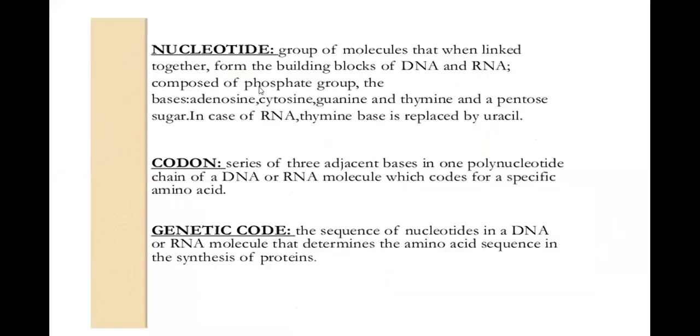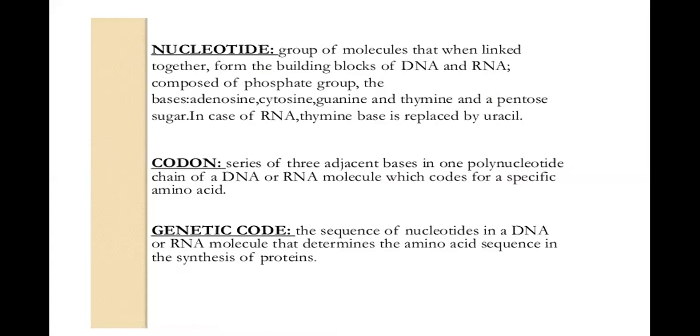Nucleotide. What are nucleotides? They are a group of molecules that, when linked together, form the building blocks of DNA and RNA. They are composed of a phosphate group, the bases adenine, cytosine, guanine, and thymine, and a pentose sugar. In case of RNA, thymine is replaced by uracil. So nucleotides are a group of molecules that, when linked together, form the building blocks of DNA and RNA. So we have 4 bases in DNA and 4 bases in RNA.